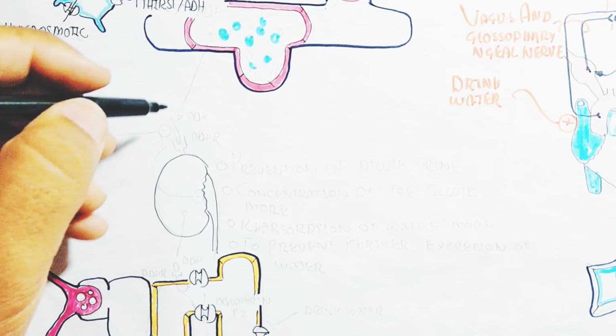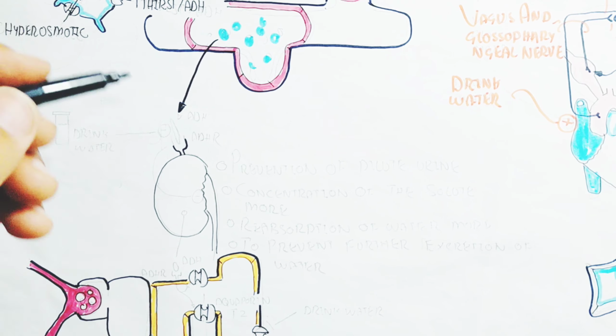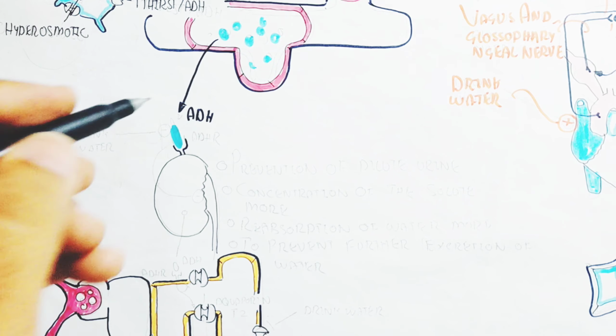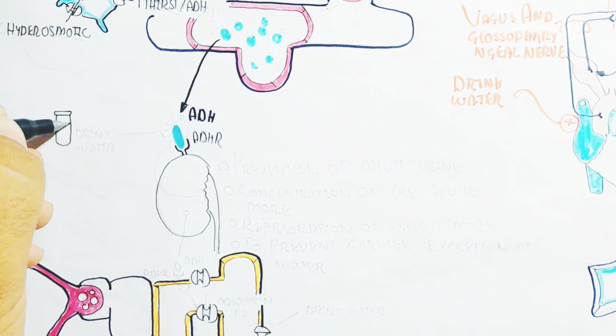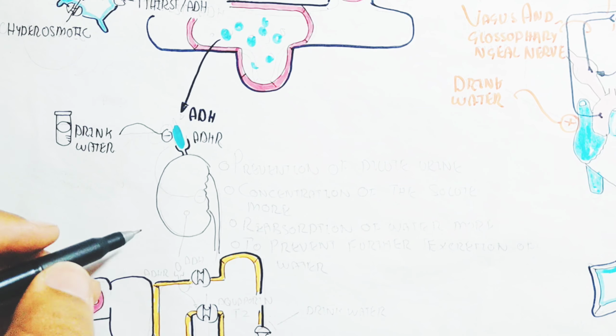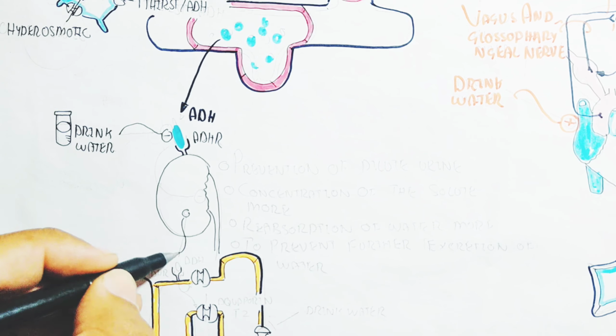Whenever you are thirsty, it means the antidiuretic hormone will be released due to the osmoreceptor cell trigger from the hypothalamus to the posterior pituitary gland, and will target the kidney, the antidiuretic hormone receptor.